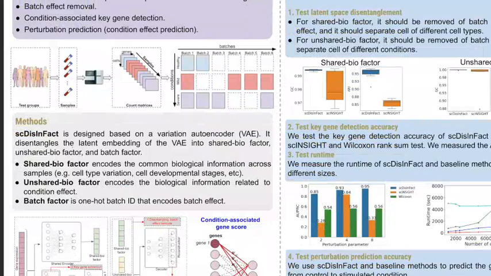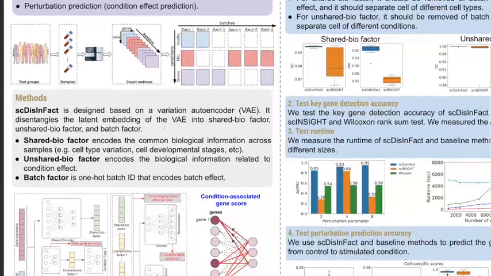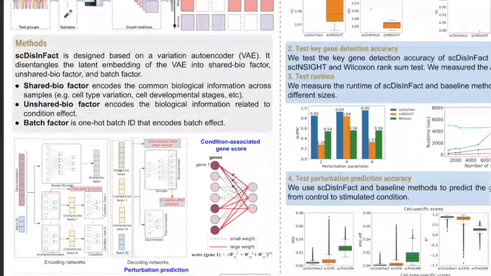It disentangles the latent embedding of the VAE model into the shared biological factors here, and a bunch of unshared biological factors and batch factors. And shared biological factor encodes the biological variation that is irrelevant to the condition effect, which can be the cell type variations. And the unshared biological factor mainly encodes the condition effect for different condition types, which can be the drug treatment, disease severity, or the age group of the patients. And there is also a batch factor, which is like one hot batch ID that encodes mainly the batch effect.